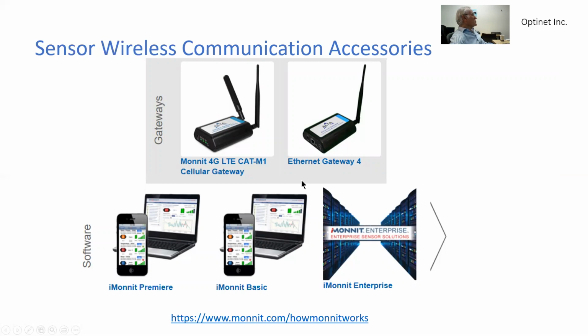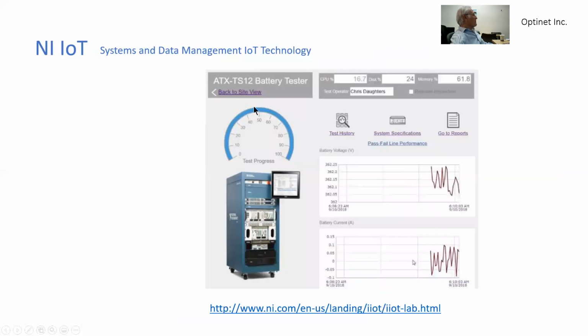We have also accessories, routers, and various other devices that we need to understand from the vendor when we decide to buy their sensors.